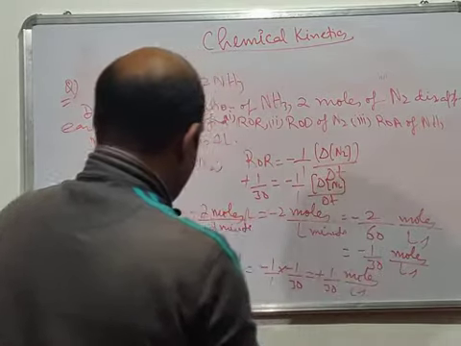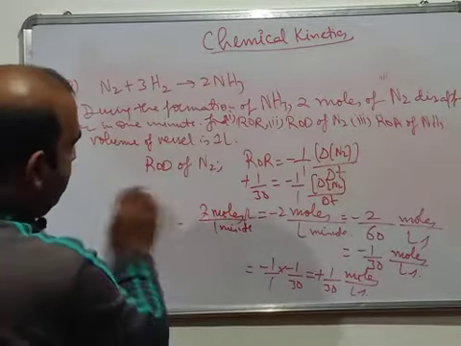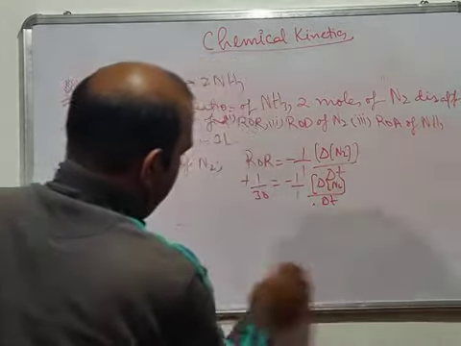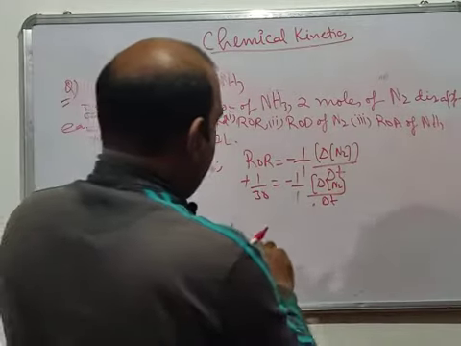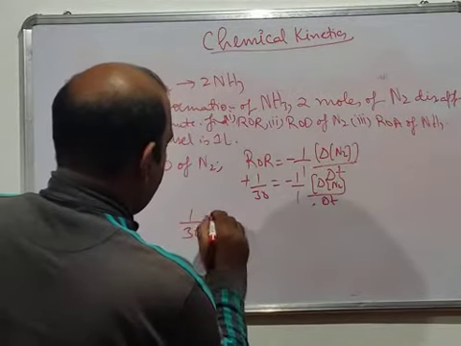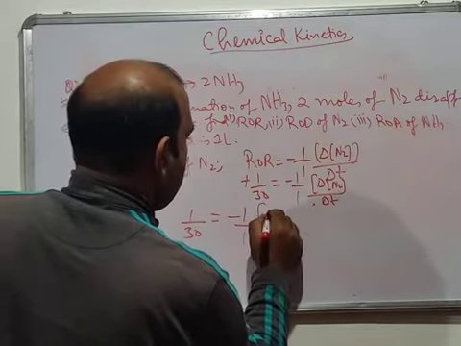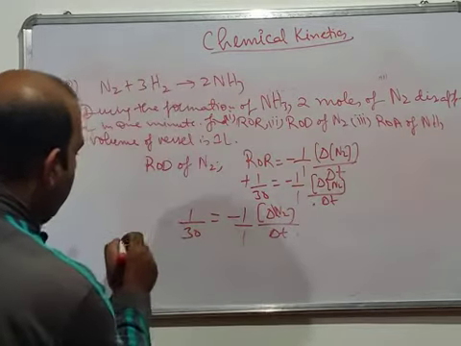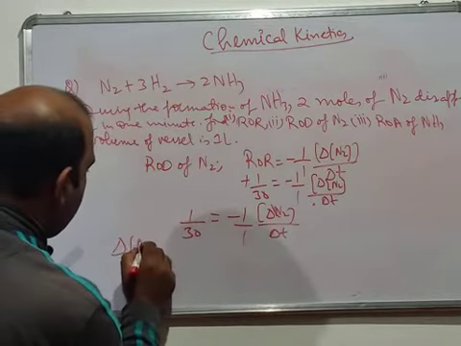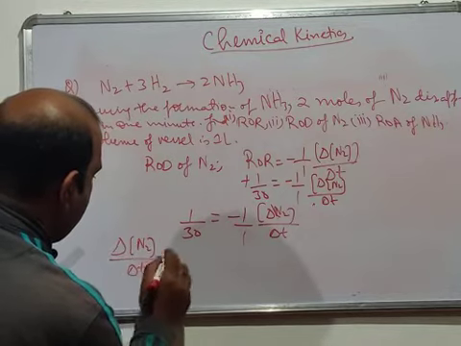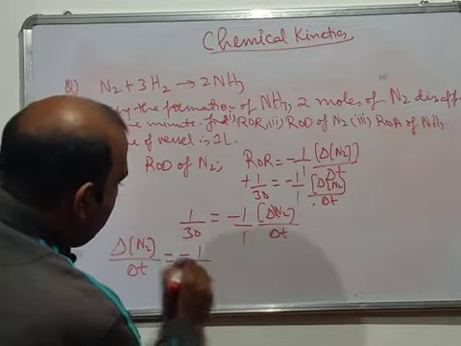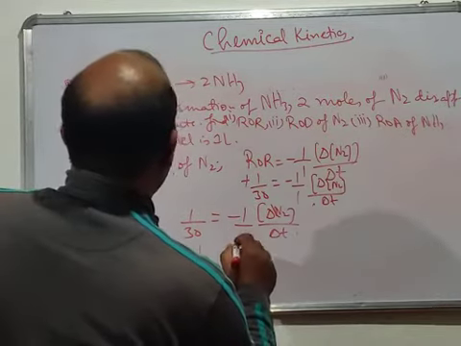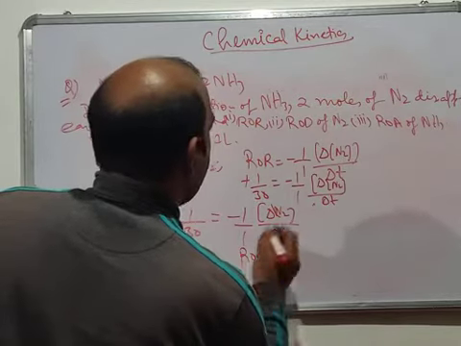Now I will try to solve this. It's given here plus 1 by 30 is equal to minus 1 by 1 del N2 by del T. So you have del N2 by del T is equal to minus 1 by 30. Now what we have to find is the rate of disappearance of N2. That's what we have to find.